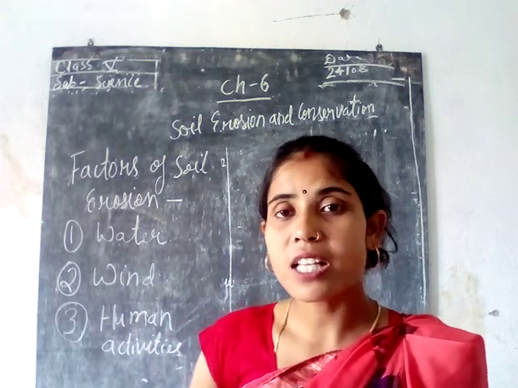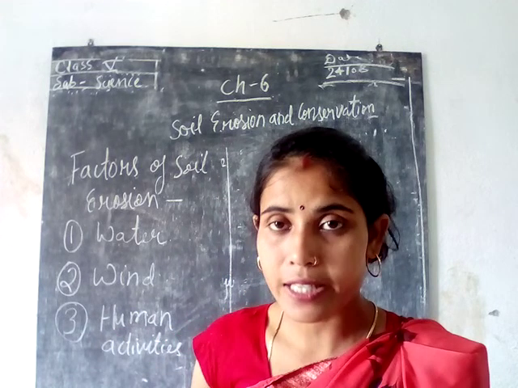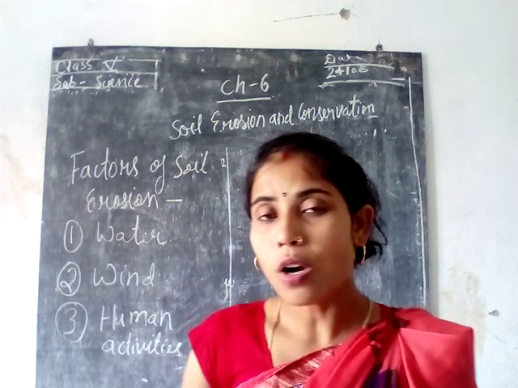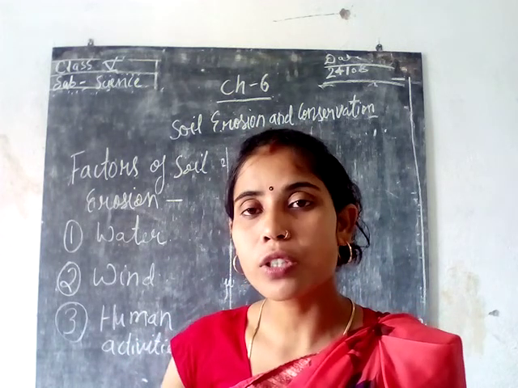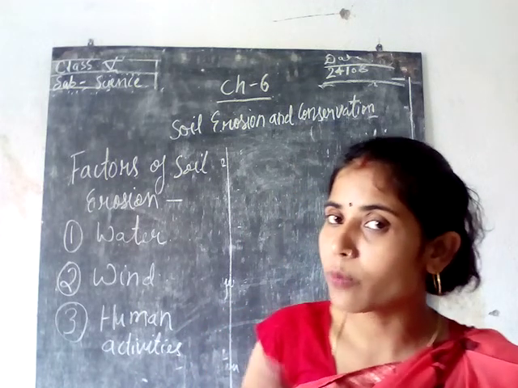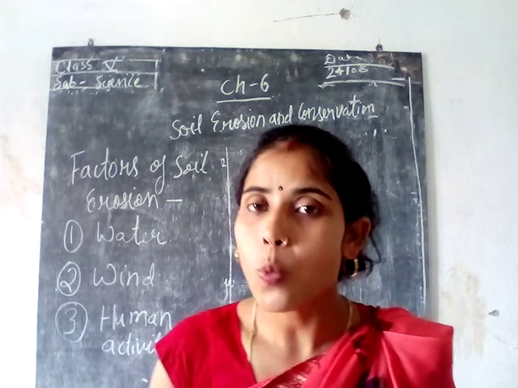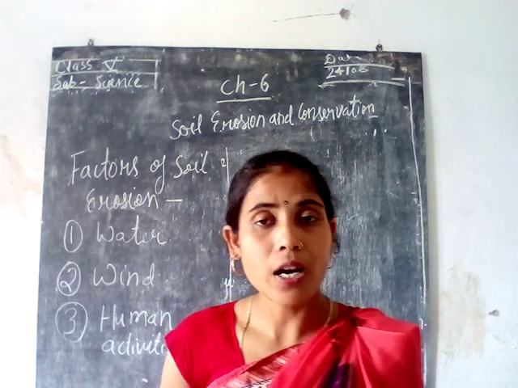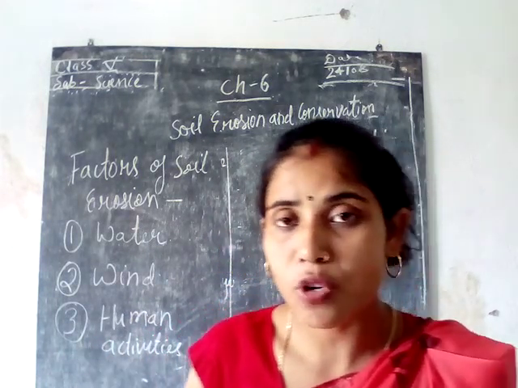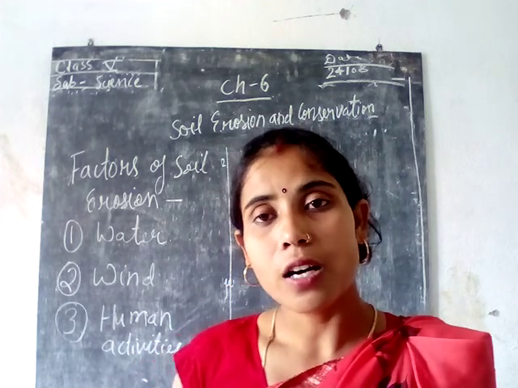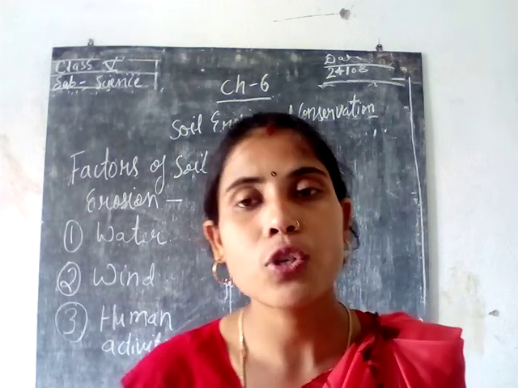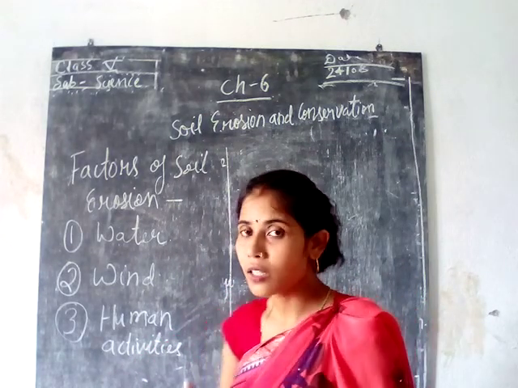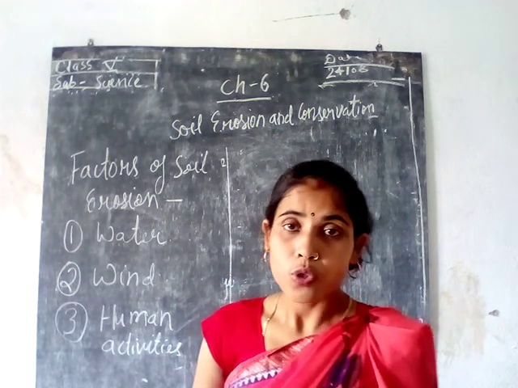In places where there is continuous rainfall over many days, the topmost layer of the soil is removed. So heavy rain is responsible for the removal of the layer of the soil. It will be removed from the area along with the water, and that causes soil erosion. Even when a large amount of flood comes over an area, the water will take away the layer of the soil along with it. In this way water affects soil erosion.